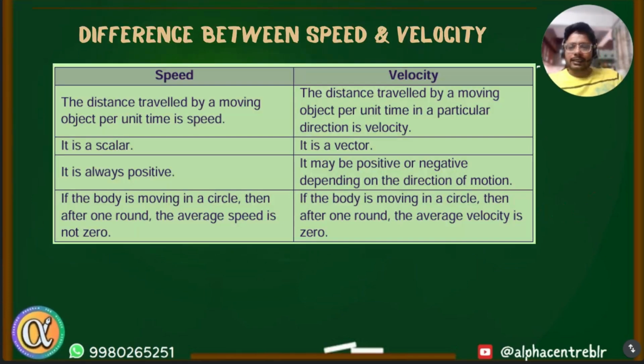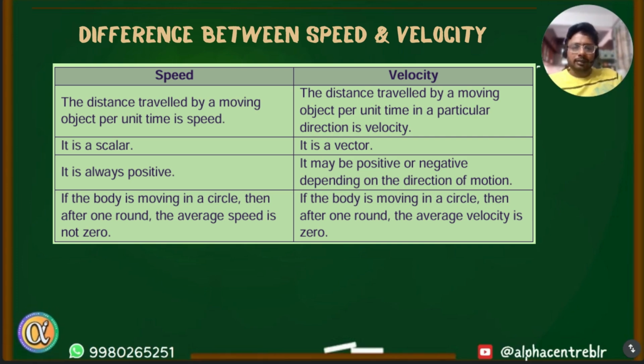Speed is defined as distance traveled by a moving object per unit time, while velocity is defined as the distance traveled by a moving object per unit time in a particular direction. Or we can also say velocity is nothing but displacement traveled by the body per unit time. So it's displacement by time. Speed is a scalar quantity, while velocity is a vector quantity. Speed is always positive.